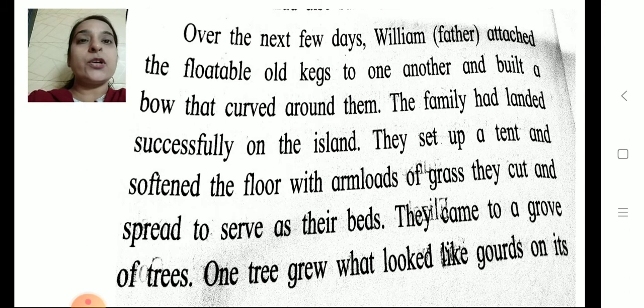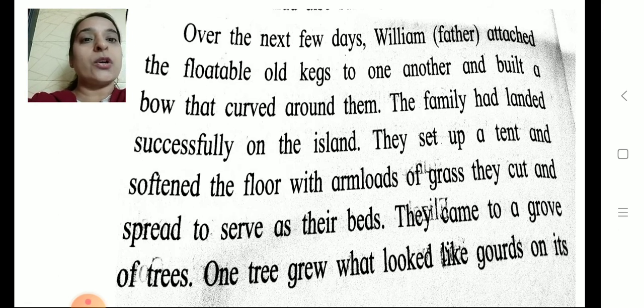Over the next few days, William, that is father, attached the floatable old kegs to one another and built a bow that curved around them. The family had landed successfully on the island. They set up a tent and softened the floor with armloads of grass they cut and spread to serve as their beds.